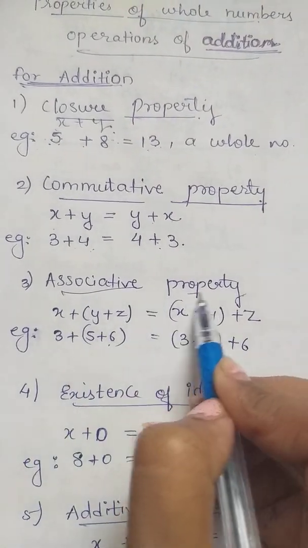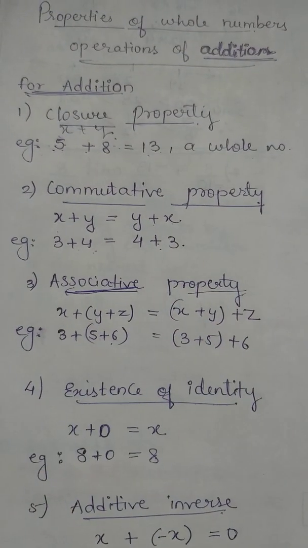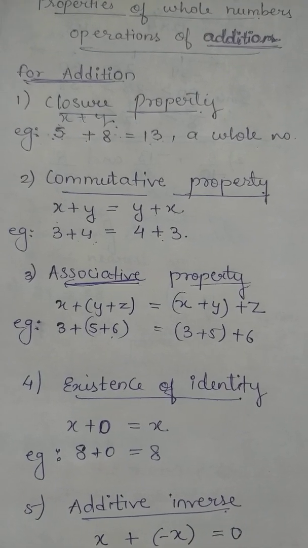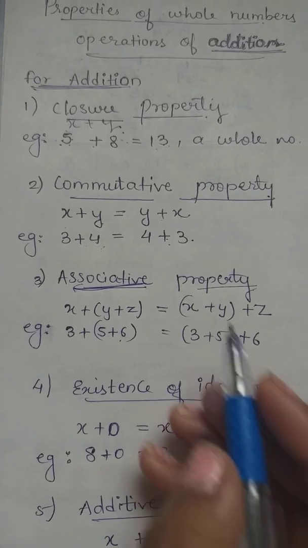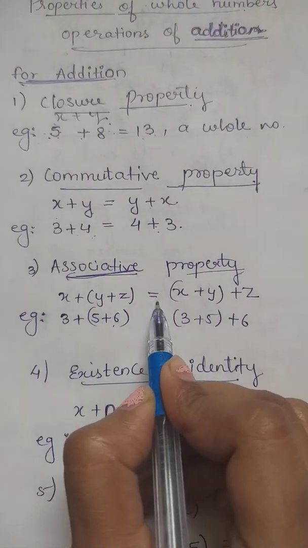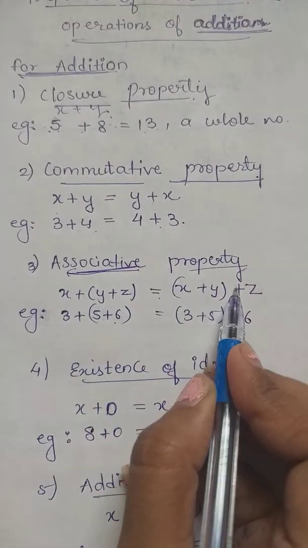Associative property. The next property, associative property. In this property again I have changed their order, but their sum will remain the same. For any three whole numbers like x, y and z, okay, whole numbers x, y and z. So I have arranged it in order.